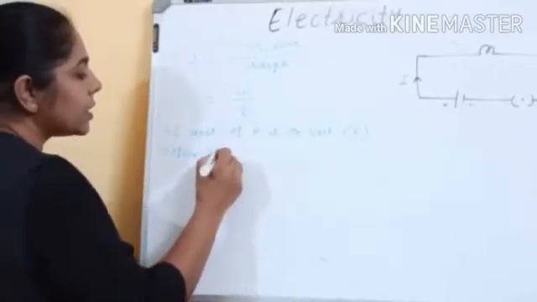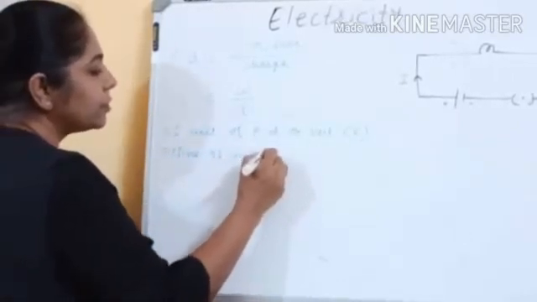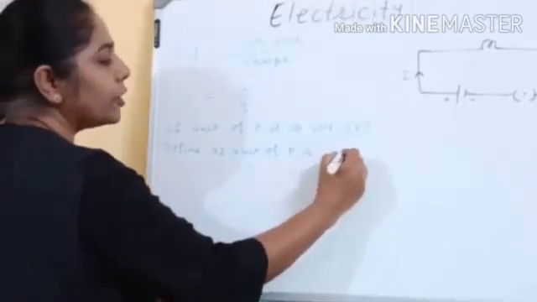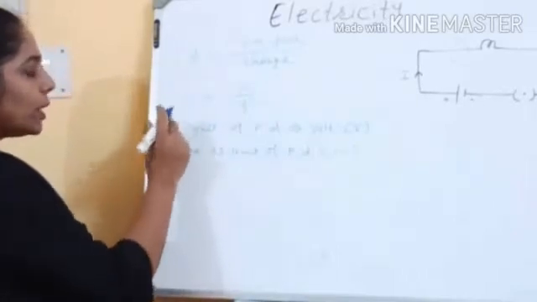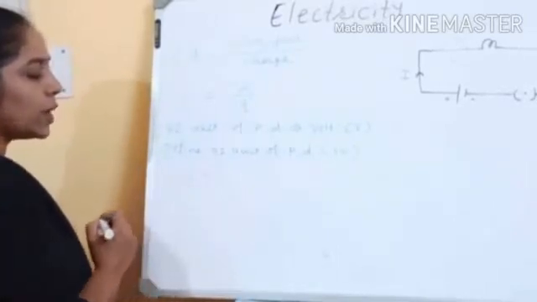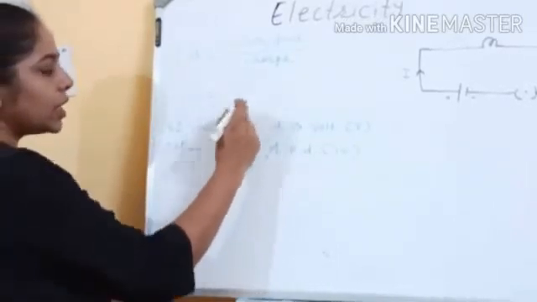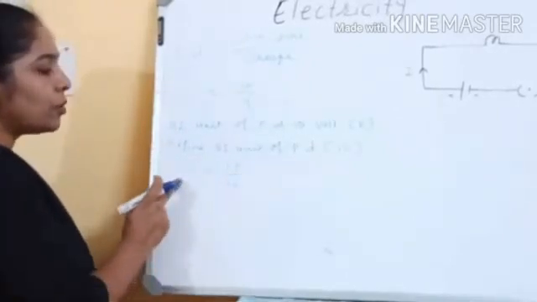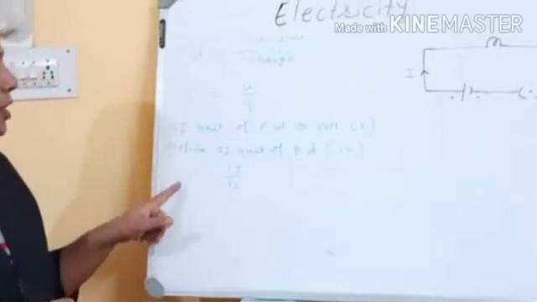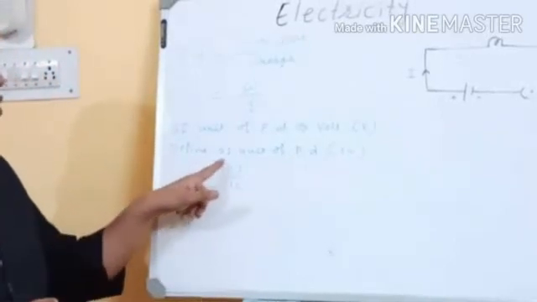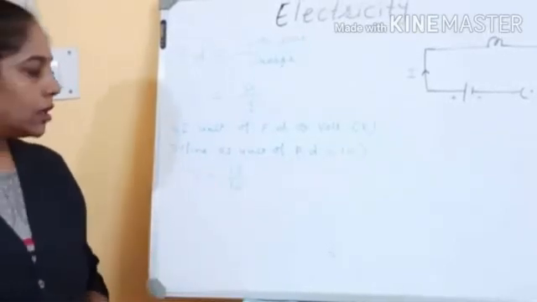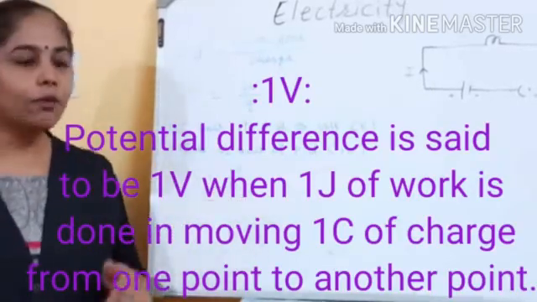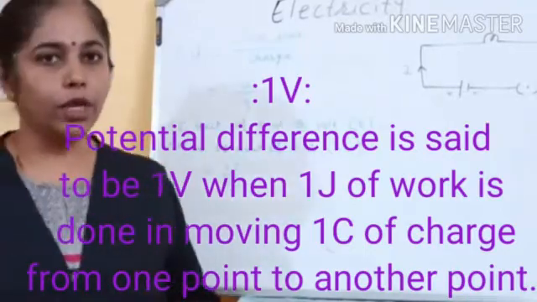Define the SI unit of potential difference. Means what you have to define? You have to define 1 volt. So when the value of potential difference is 1 volt, the work done will be 1 joule and the charge will be 1 coulomb. So the potential difference is said to be 1 volt when 1 joule of work is done in moving 1 coulomb of charge from one point to another point.